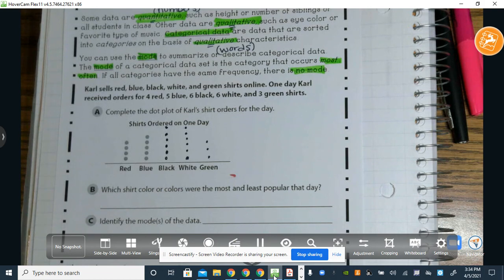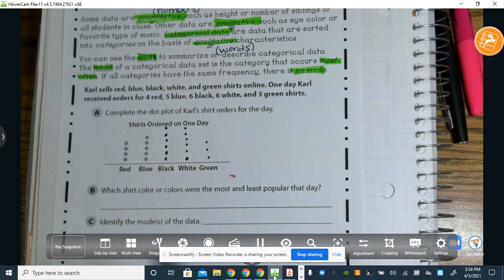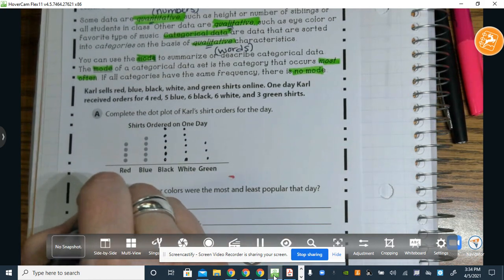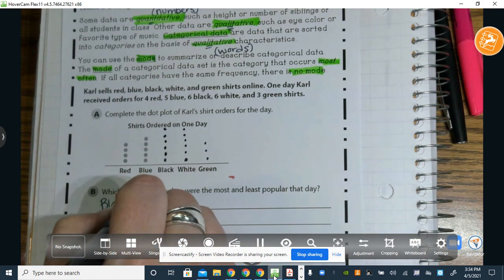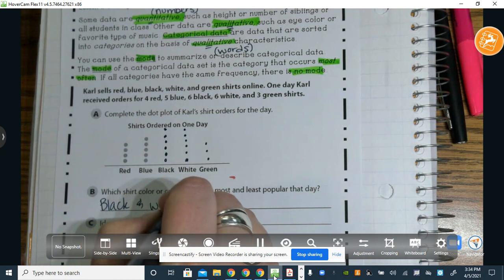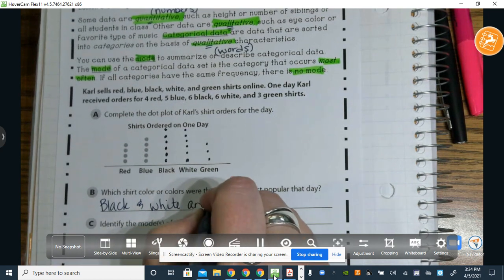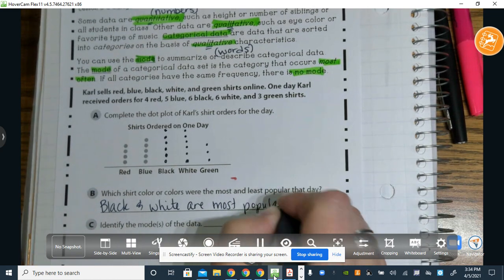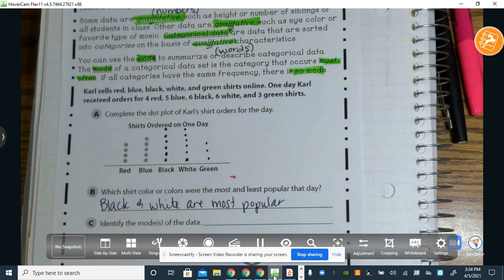Which color shirts are most and least popular? Well, if you look, the most popular would be black and white because it's the tallest one. So black and white are the most popular, and green is least popular.